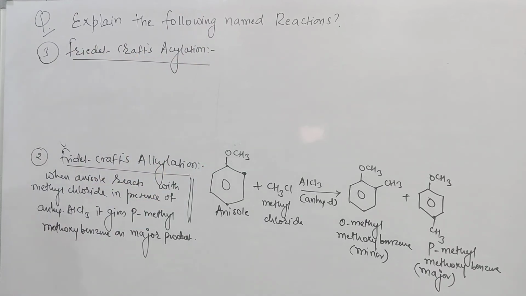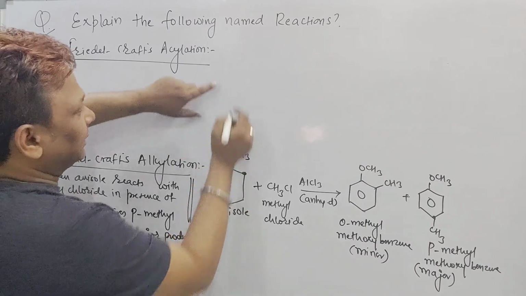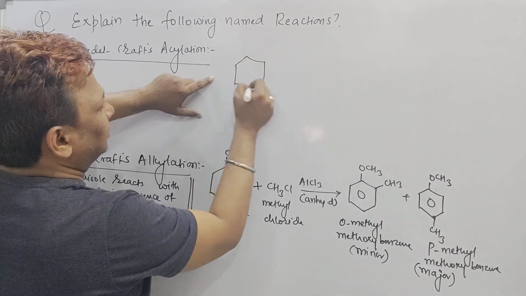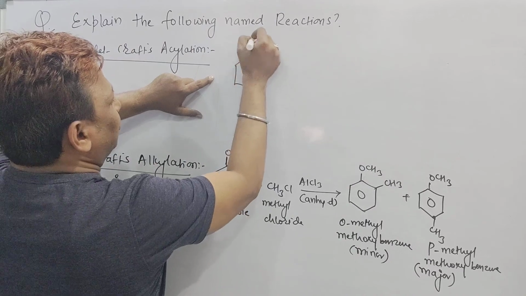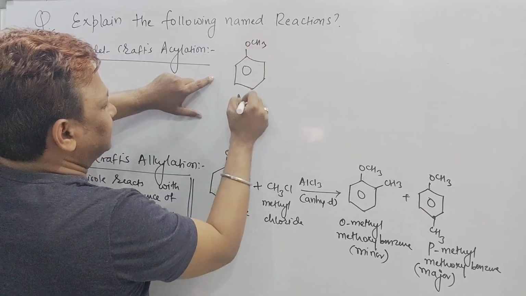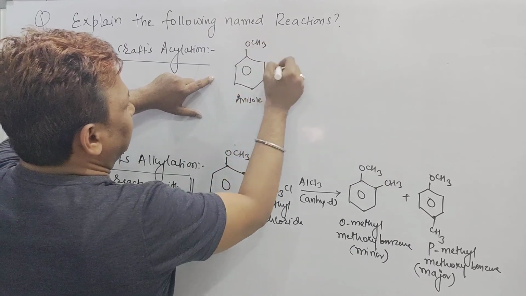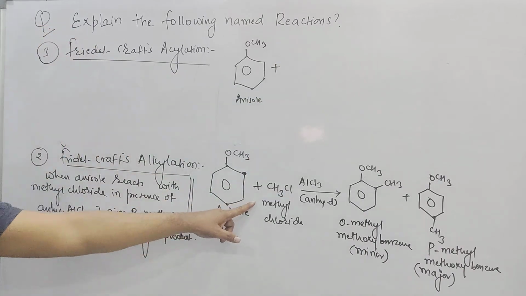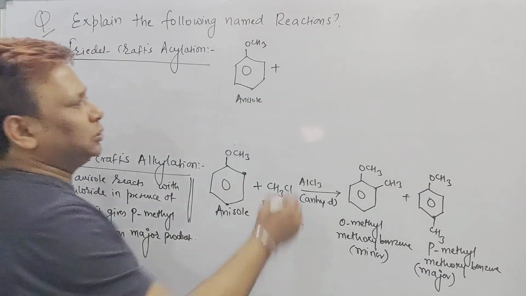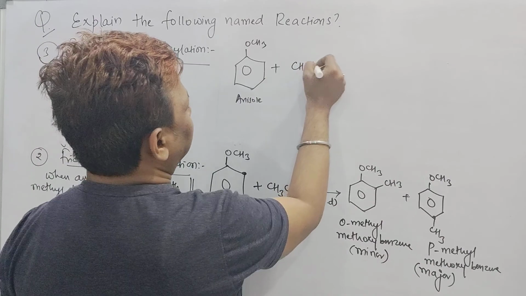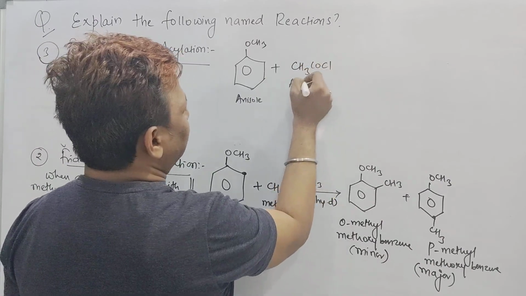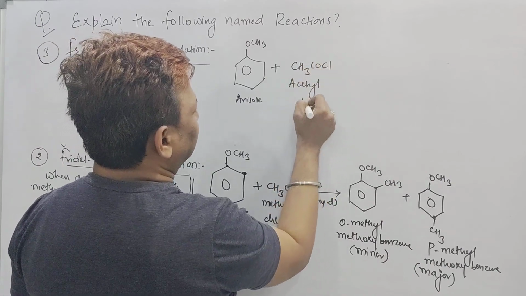In this Friedel-Crafts acylation, what are we using? Same thing here: anisole, a benzene ring bearing OCH3 group. This is called anisole. But in the alkylation it reacted with methyl chloride; in this case I am going to use CH3COCl, and you know this is called acetyl chloride.